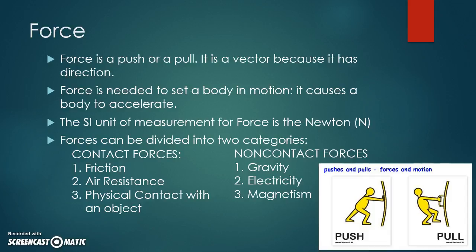And forces can fall into two categories. We have contact forces, where actual contact takes place. Our prime example is friction. Air resistance is a form of fluid friction and any physical contact. Non-contact forces, those are the magical forces of the universe. Gravity, electricity, magnetism, they will pull on you through their force fields even though they are not touching you.